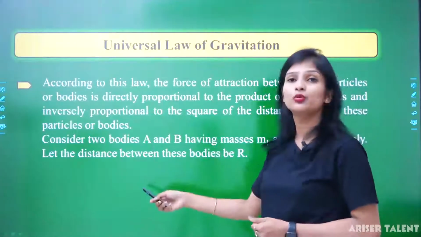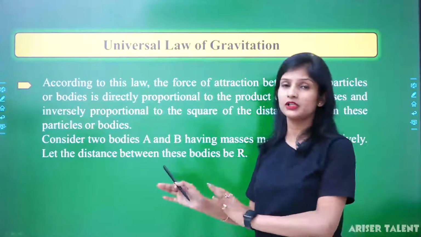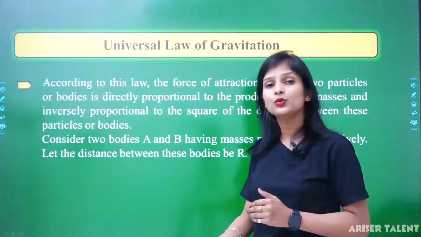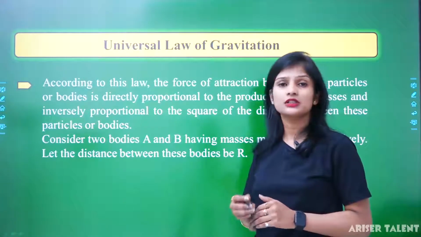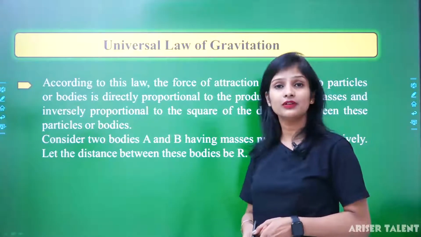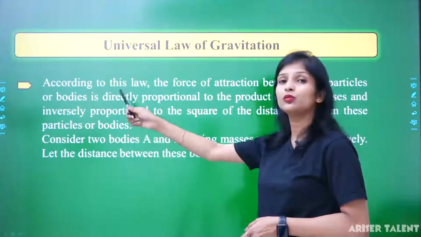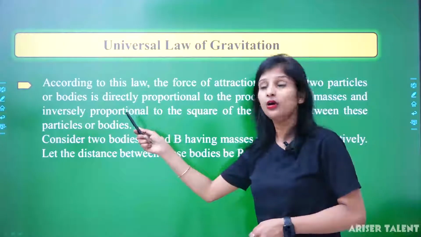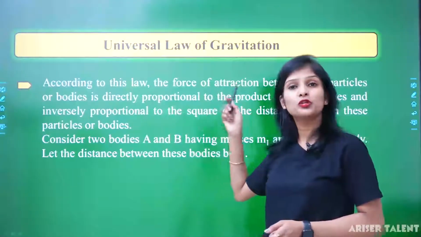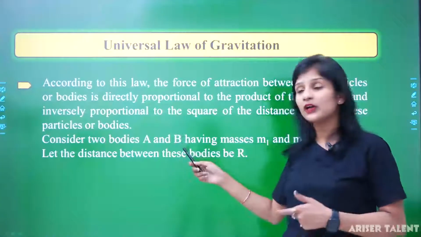This is the language you have to use. What you have to write? You know what the universal law of gravitation is, I have already discussed, but this is the slide for the answer you have to write, because the question is asked many times in NCERT and NTSE: write the universal law of gravitation. So, what you have to write? Firstly, you have to write that according to this law, the force of attraction between two particles or objects is directly proportional to the product of the masses and inversely proportional to the square of the distance.